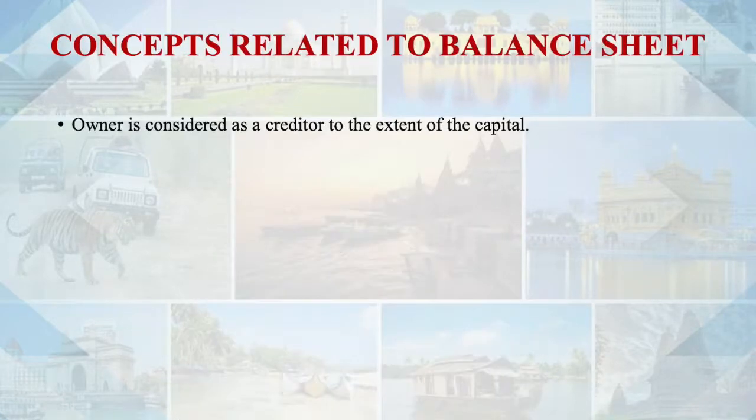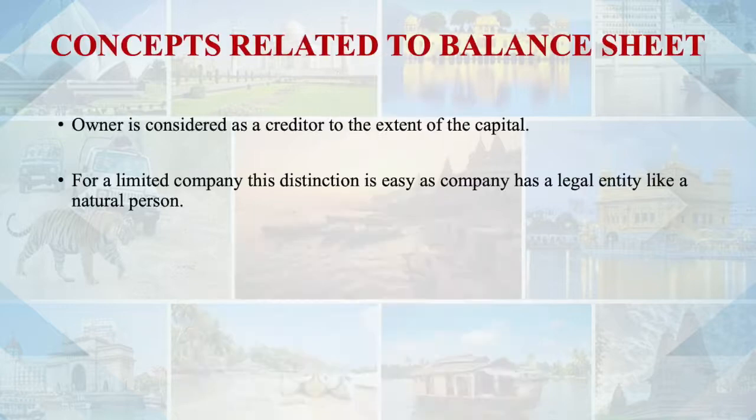This concept makes it very clear that the owner has to be considered as one of the creditors of the business. So the owner is a creditor. That is why the capital is shown as a liability. Just like other creditors, he is also a creditor to the business. Now if we look at the forms of organization, for a limited company, the law says that yes, it is an artificial person in the eyes of law. So there is a clear distinction that the company is separate from its owner. It has legally been given an identity.